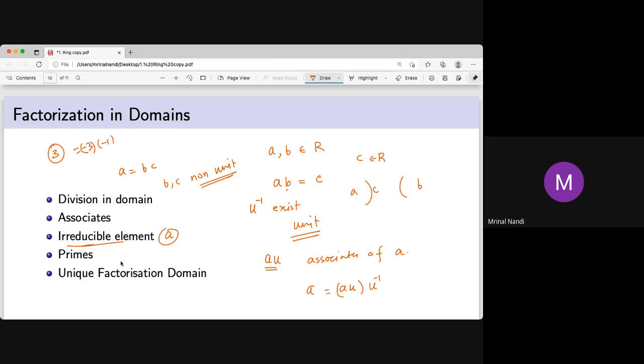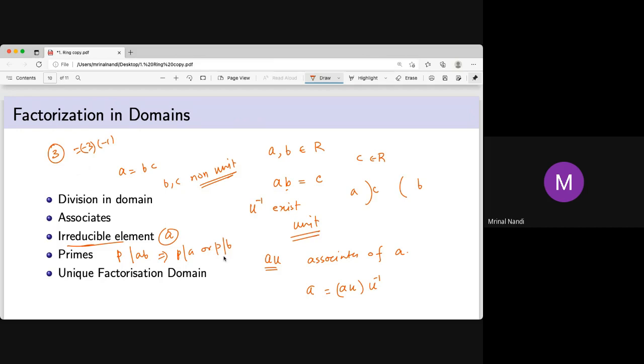The definition of prime is: if P divides AB, that means if P is a factor of AB, then either P is a factor of A or P is a factor of B. This is the definition of prime. And you can prove that every prime element is irreducible. But there are some examples, not obvious, not in Z. In Z, an irreducible is a prime.